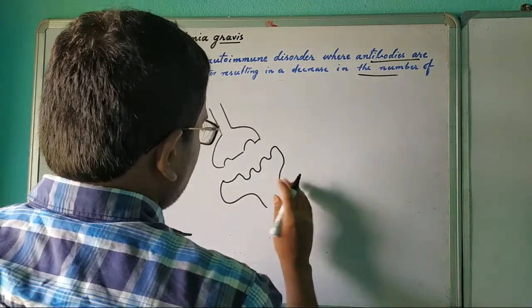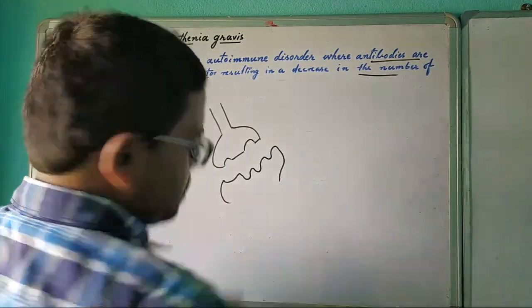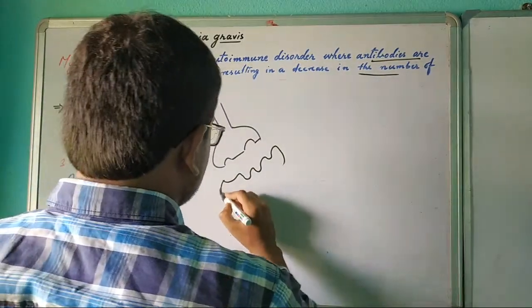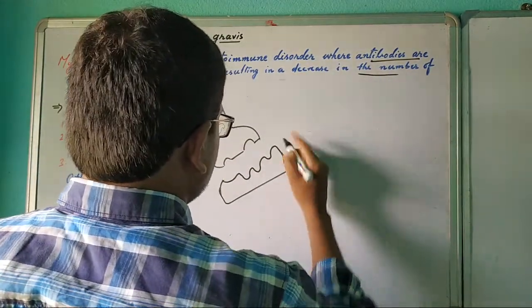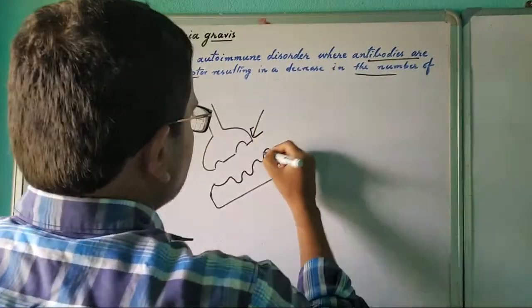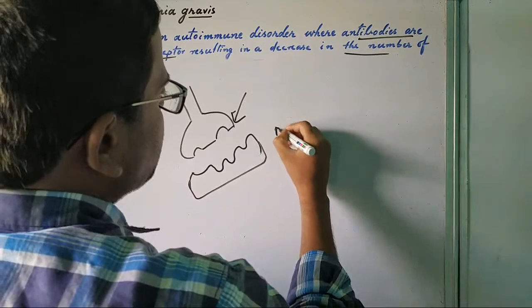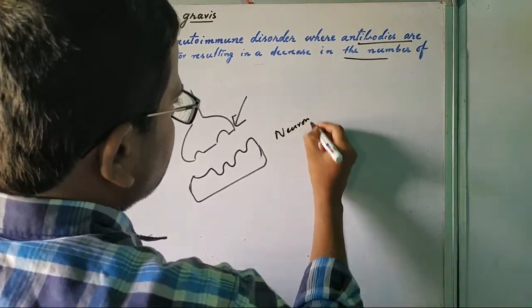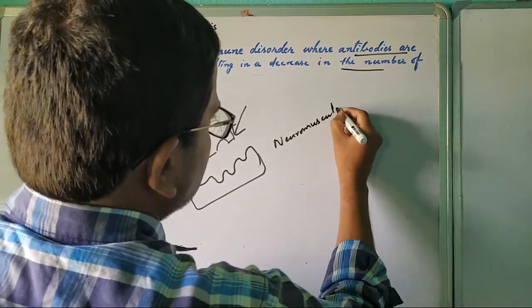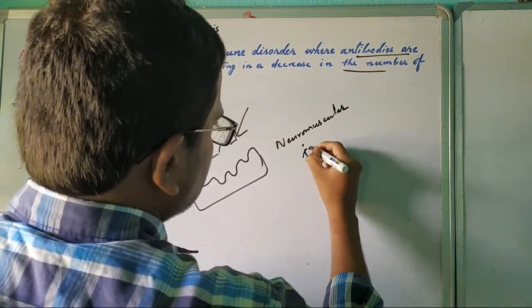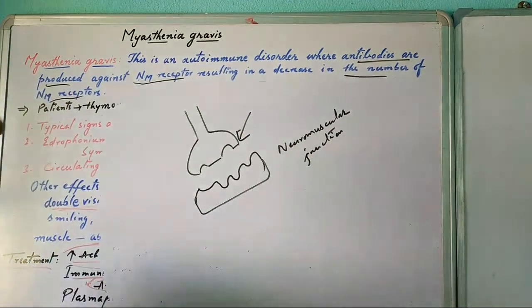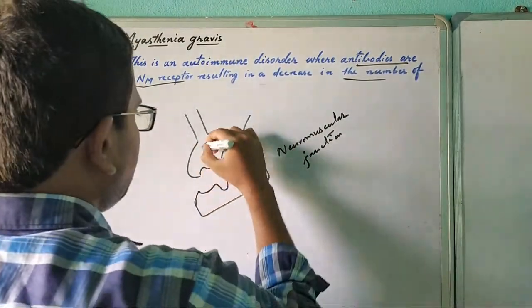Here, you can say this one is a muscle. Because this nerve ending is connecting with the neuromuscular junction, meaning neuron and muscle, the neuromuscular junction.